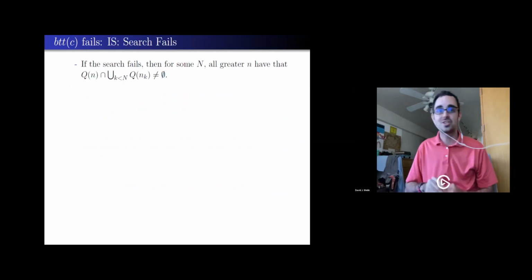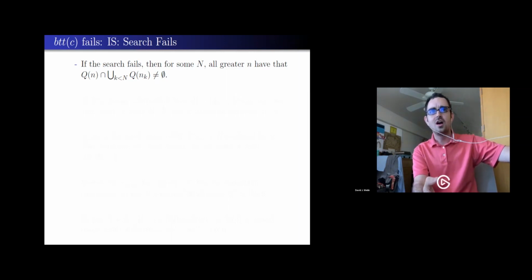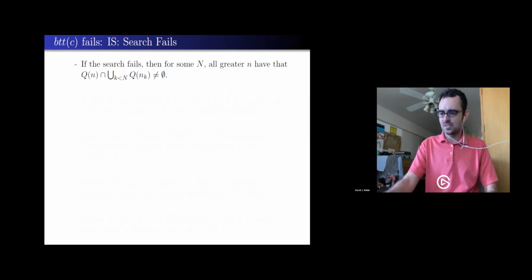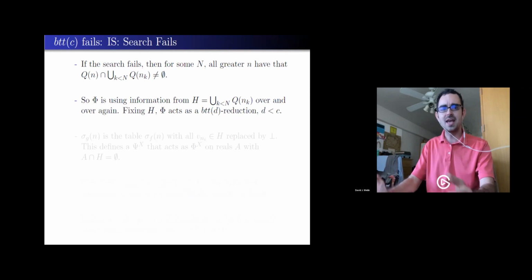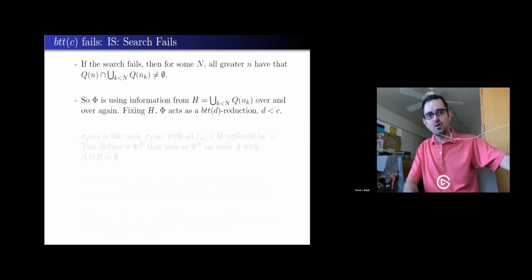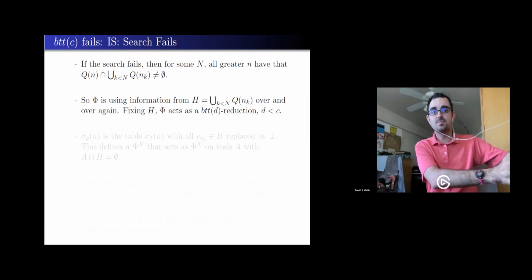So this is where our inductive hypothesis comes in. If my search fails, I've gathered up some bound n I've worked my way up to. And after that bound, I'm never able to find another integer that has this nice property. So all of the information that I've been querying up to n must be getting used over and over again. Because if there were some table that never used any of this information, that would be all fresh bits. But that doesn't happen.